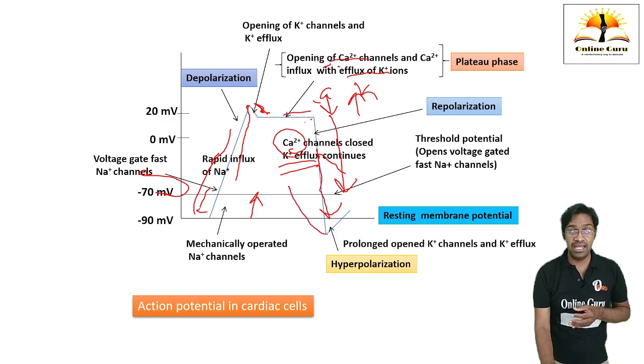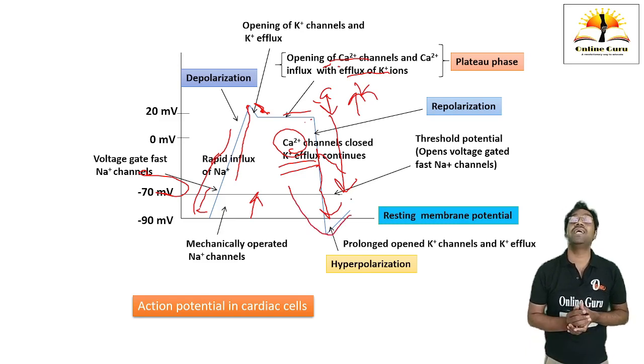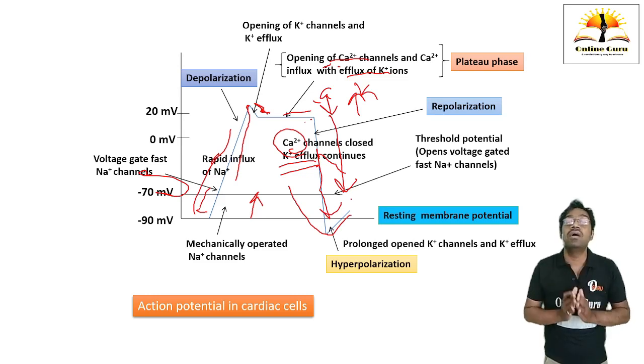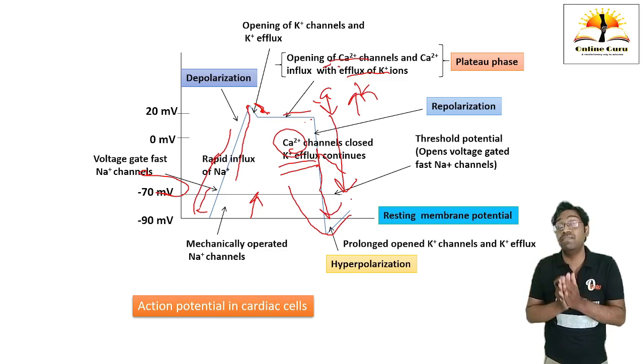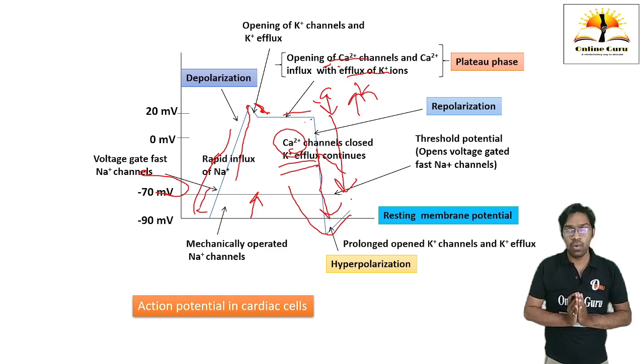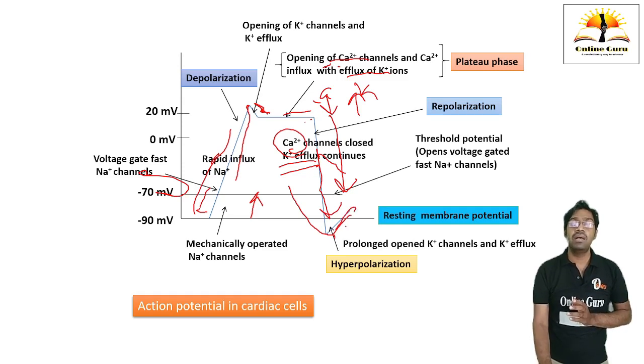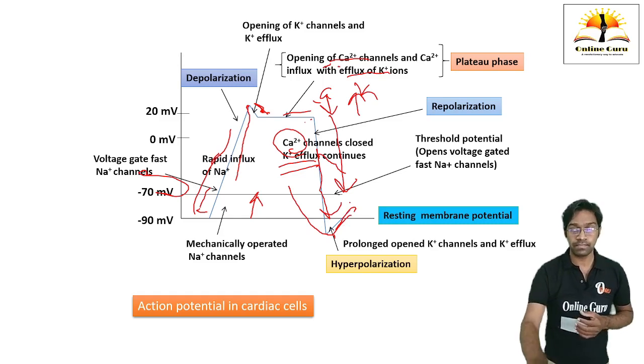See here, at this point hyperpolarization is going to take place, and when hyperpolarization occurs, there is inhibition of transmission of electrical signals. The impulses are not going to get transmitted. There is an inhibition of transmission of impulses. Okay, then again the potassium channel closes and again the membrane potential moves towards the resting membrane potential.